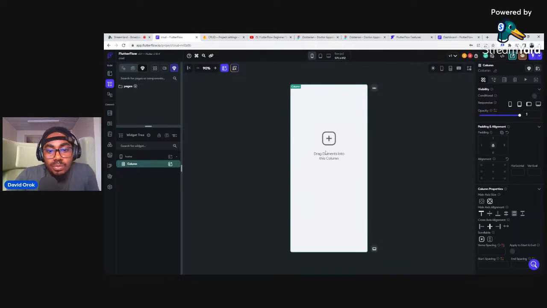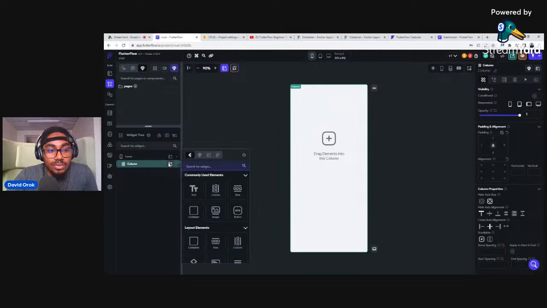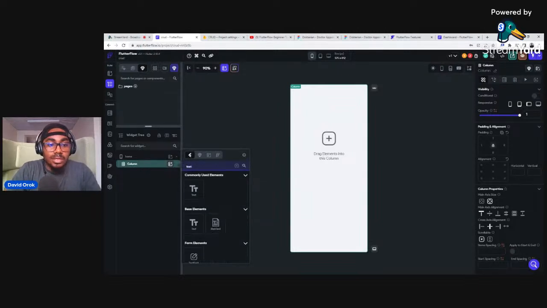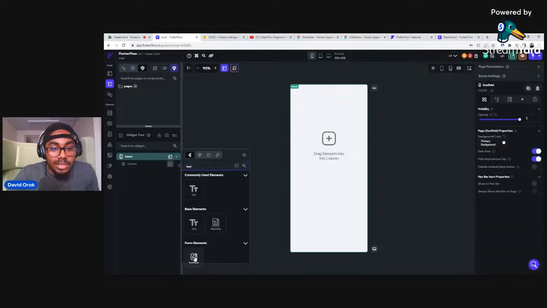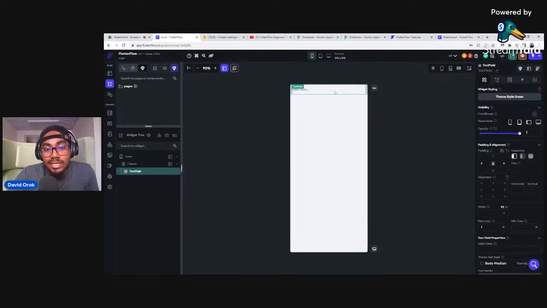So now, how do we put something inside a database? I will show you how to put first a text and then second an image. That's you learning two things at the same time. So how do we go about that? In this column, I'm going to click here to add a child to this widget, which is a column, and I will search for something called text field. So I just type text field. Now this is a text field.